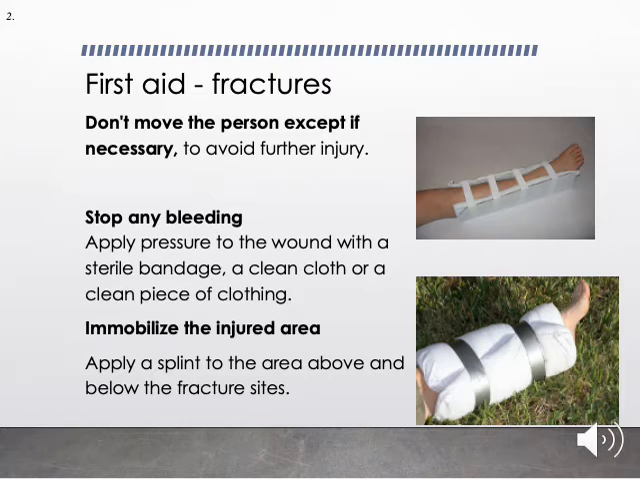So the first thing you should do after you suspect a fracture is don't move the person, except if necessary, to avoid further injury. Stop any bleeding. If it is an open fracture, you have to stop the bleeding. And if it is a closed fracture, then right away you can immobilize the injured area. How to immobilize? By applying a splint to the area above and below the fracture site. In this picture you can see a fracture of the foot can be immobilized by applying the splint.